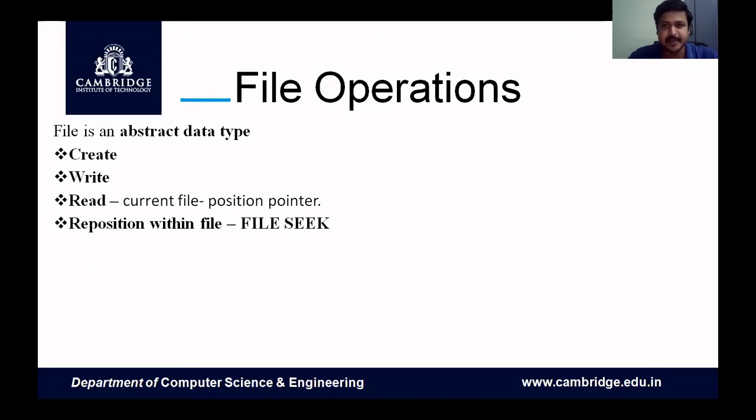So the first and basic operation of the file is creating a file. The second one is read and third one is write. Whether you have to read or write a file, first we have to create a file. So the file's first operation is the create operation. The second one is read and write.